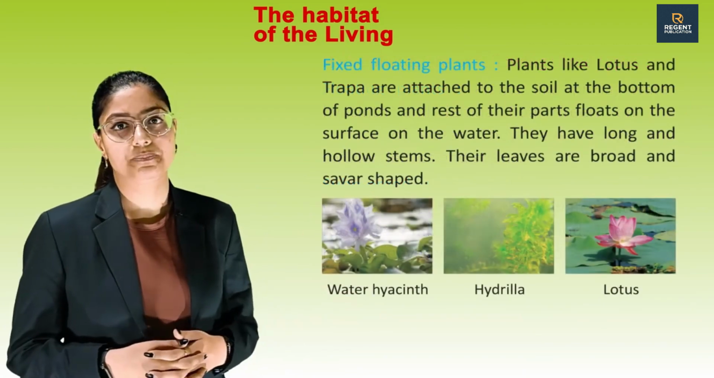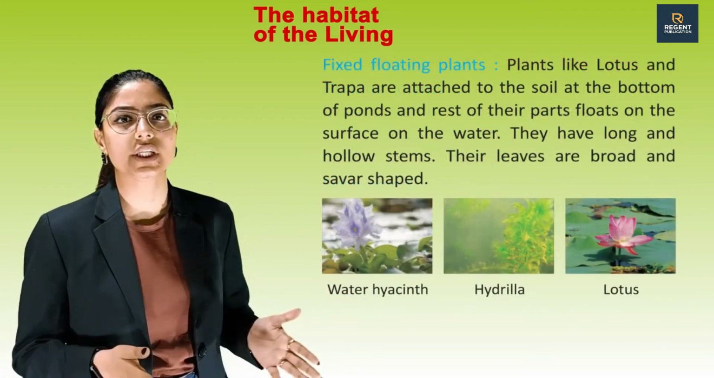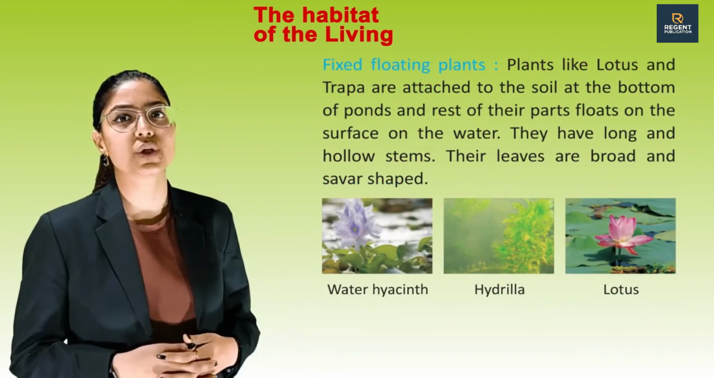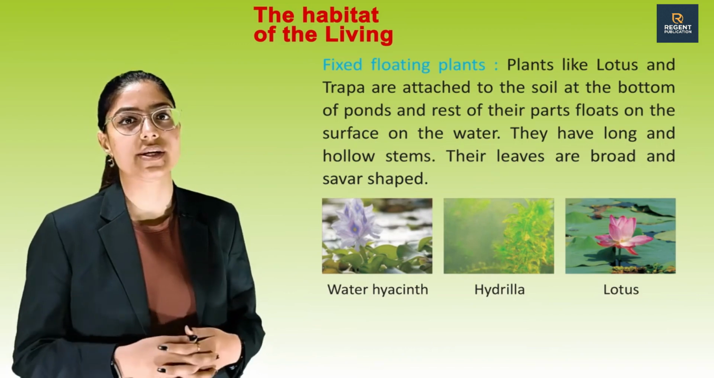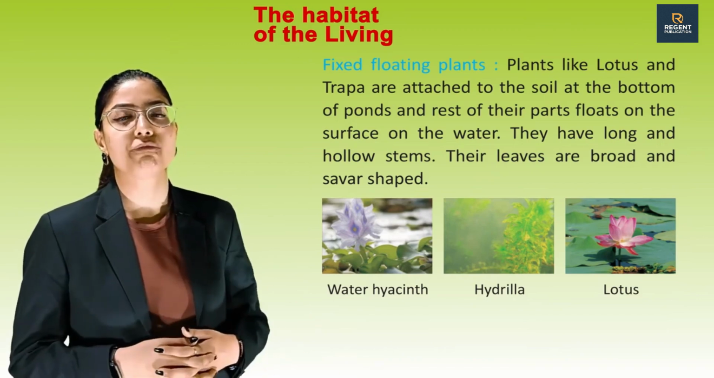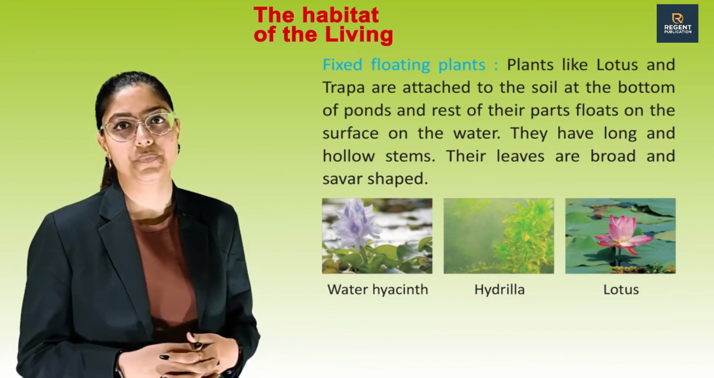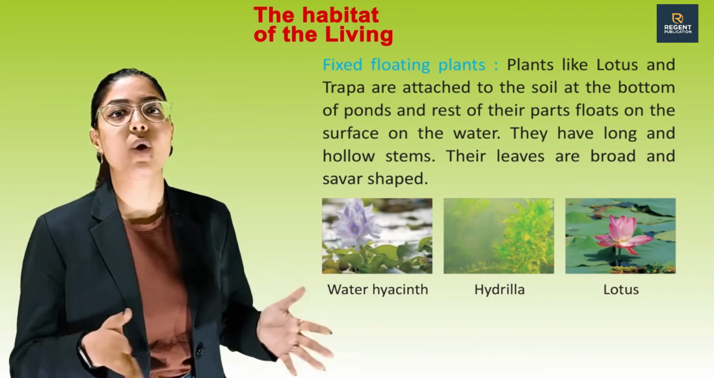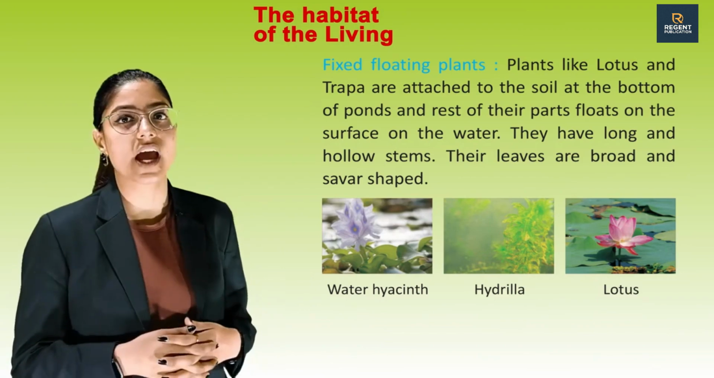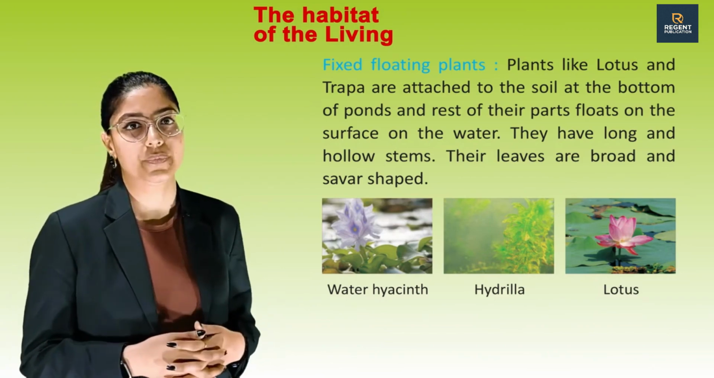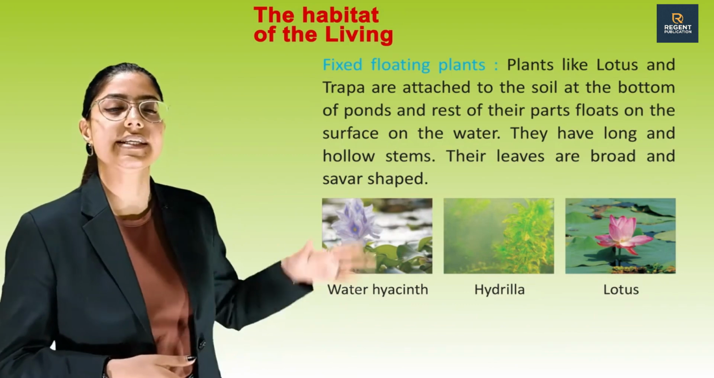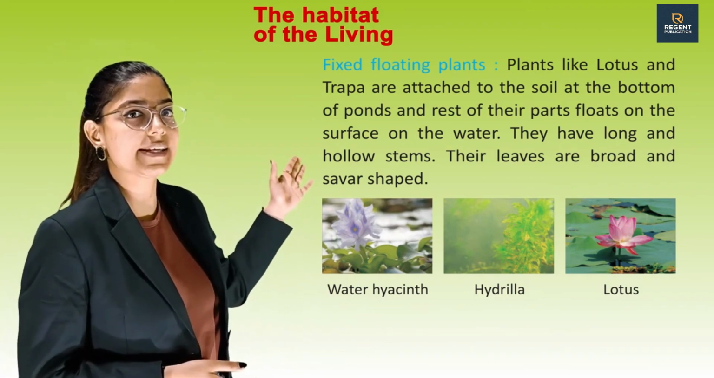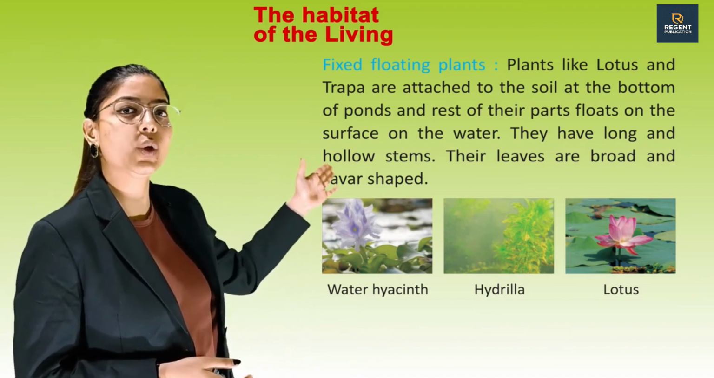Fixed floating plants. Plants like lotus and trapa are attached to the soil at the bottom of the ponds and the rest of their parts float on the surface of the water. They have long and hollow stems. Their leaves are broad and saber-shaped. See this picture: a water hyacinth, hydrilla, lotus.